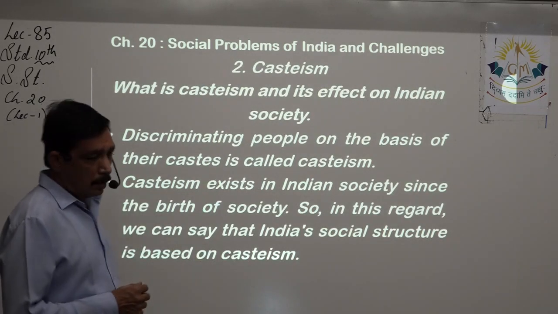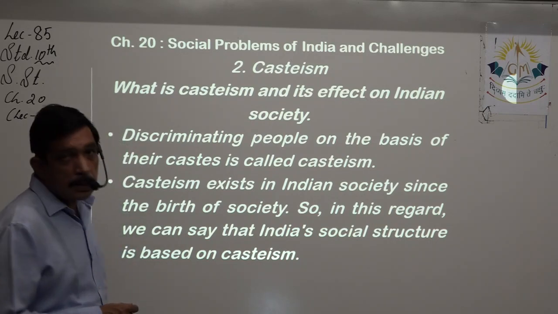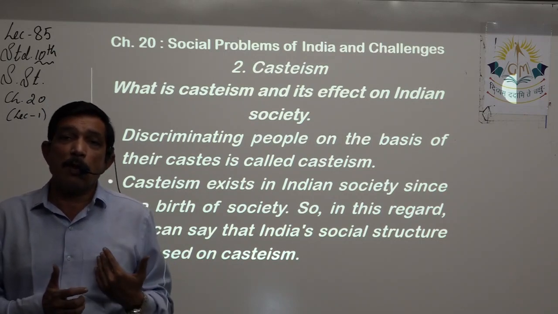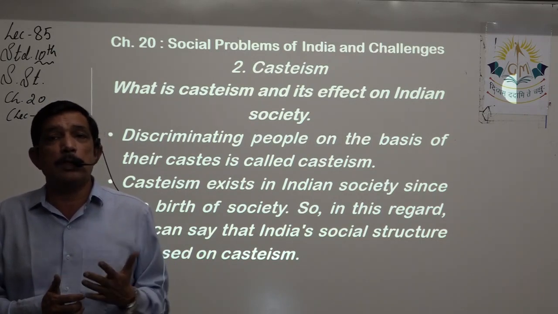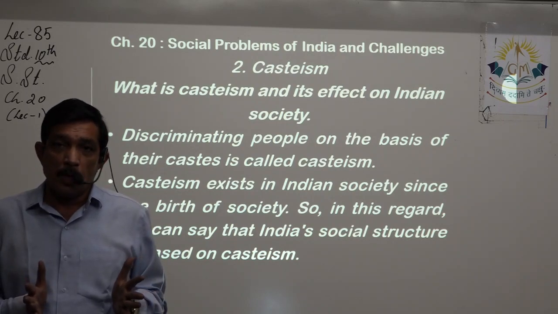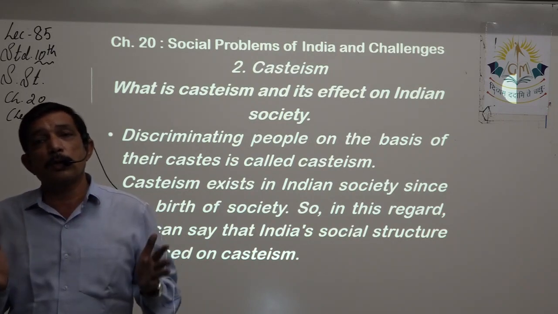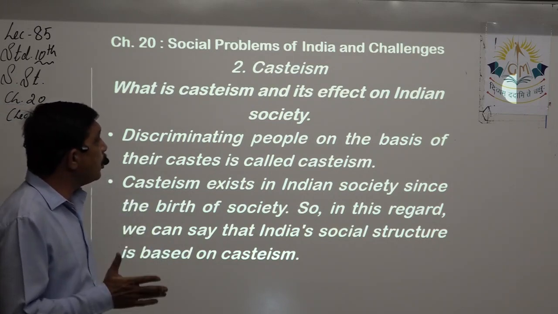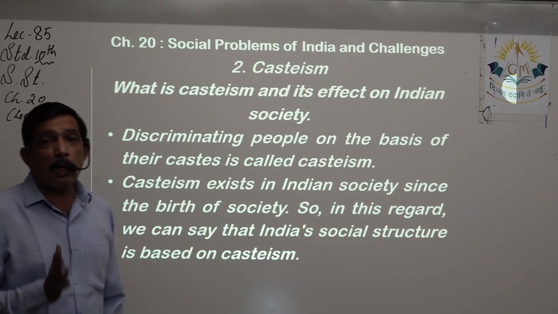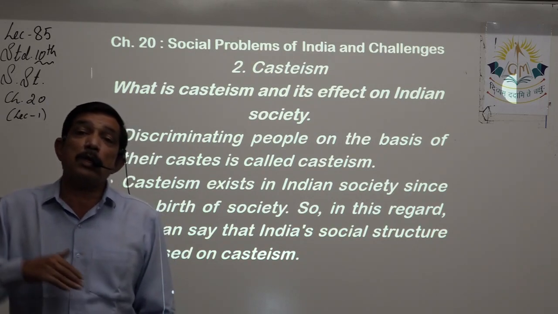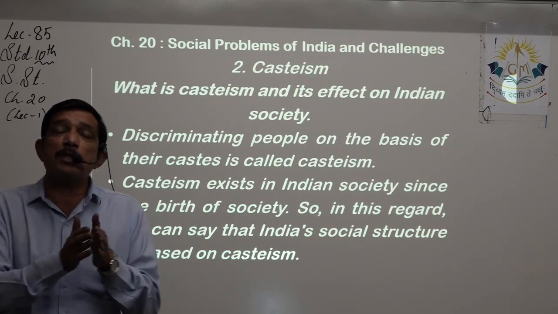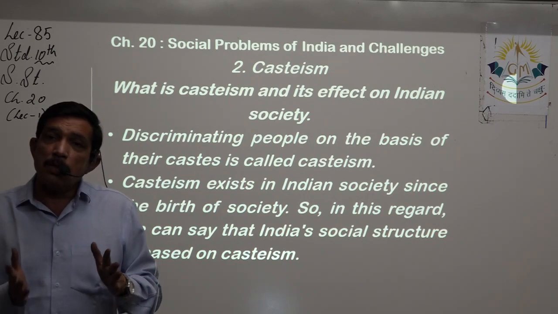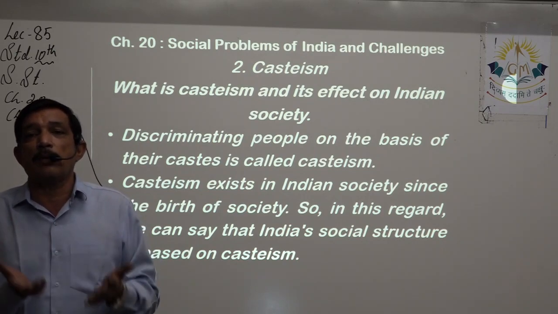Now we come to the second point, that is casteism. Now casteism comes from caste. People in the religion belong to different castes. People in the society also belong to different castes. So what is the definition? Discriminating against people on the basis of their caste is called casteism. That is the definition of casteism. Casteism means differentiating people on the basis of their caste. I am this, you are that, right? So everything starts from there.